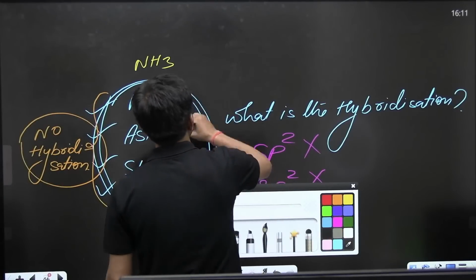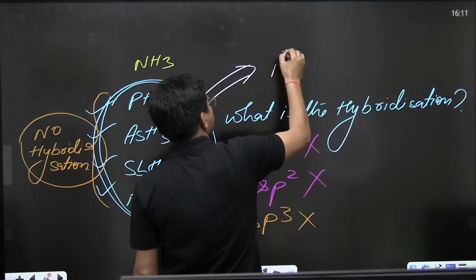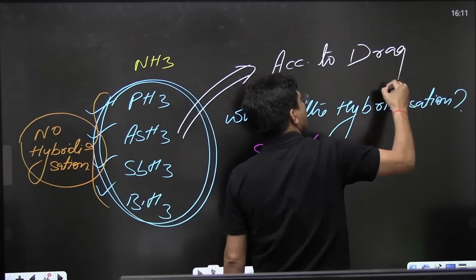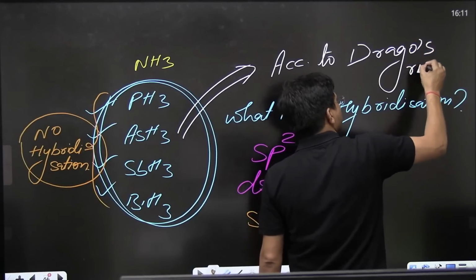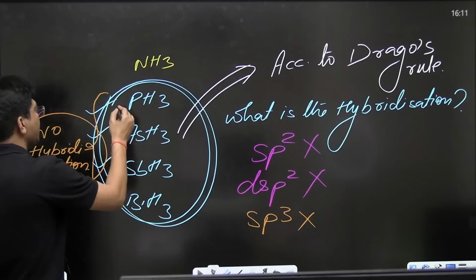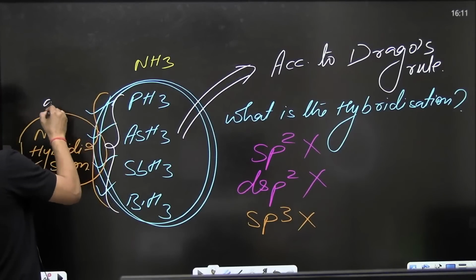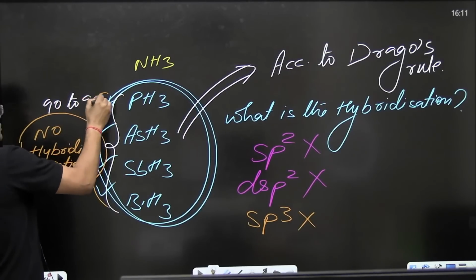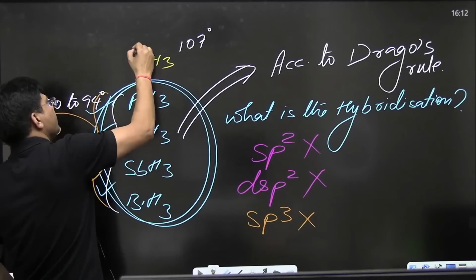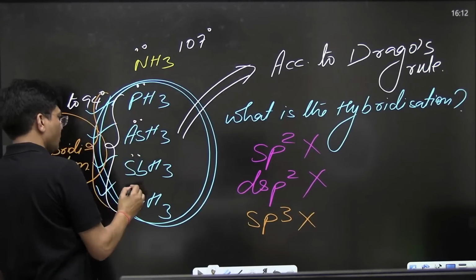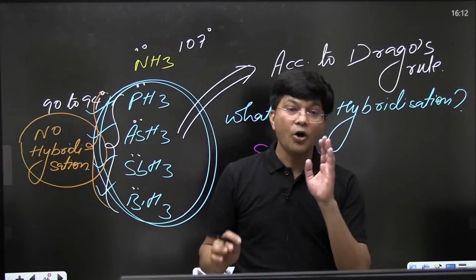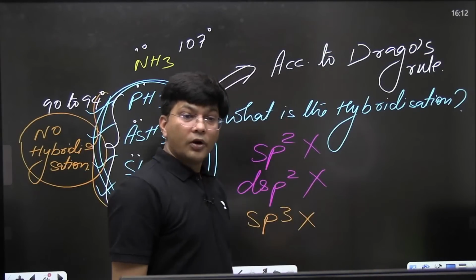How many of you want to know Drago's rule? The reason is Drago's rule. That's why the bond angle is approximately 90 to 94 degrees, and here it is 107 degrees, although they all have one lone pair. But these 4 compounds don't have any hybridization. How many of you want to know?